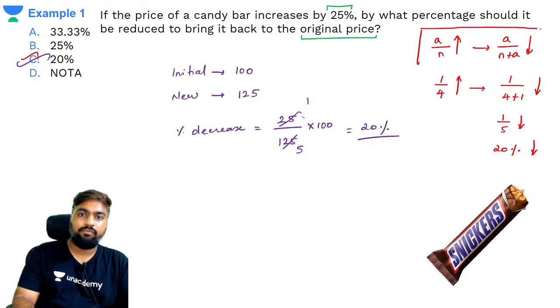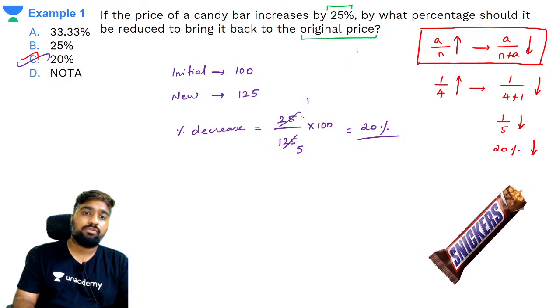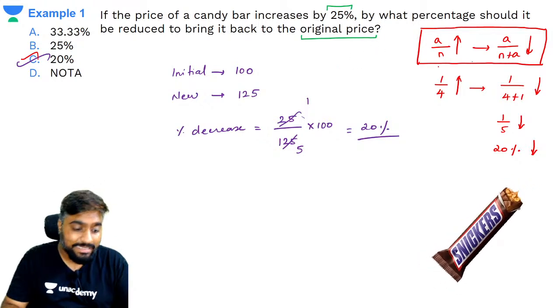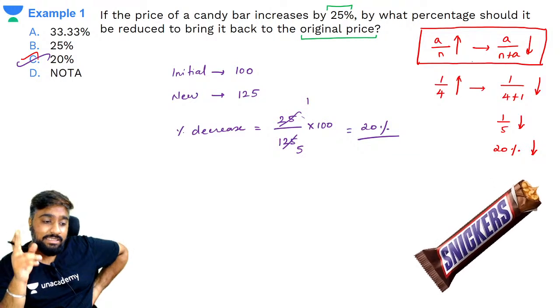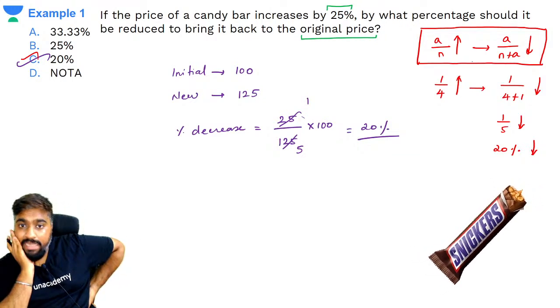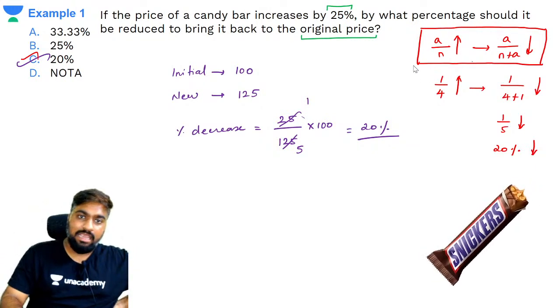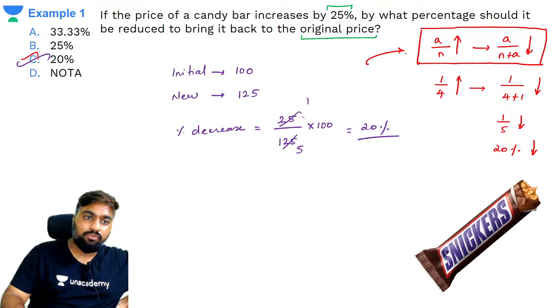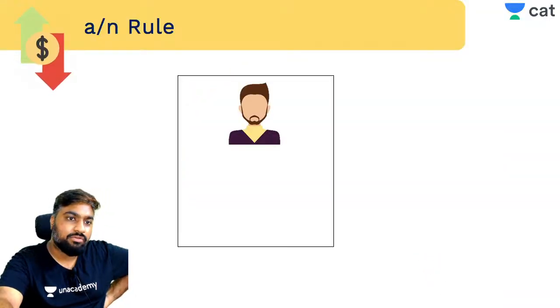This will be helpful not just for questions related to percentage, but also for questions related to profit loss, SICI, time and work, time, speed, distance. A lot of my learners who have already completed the Propel batch know its importance. A by N rule, very important. Got it?